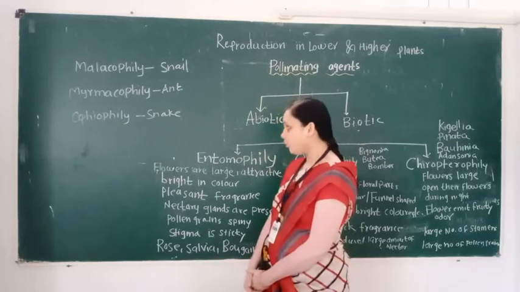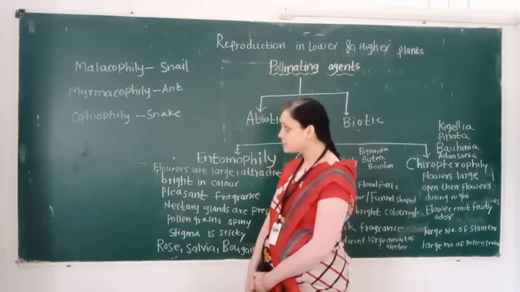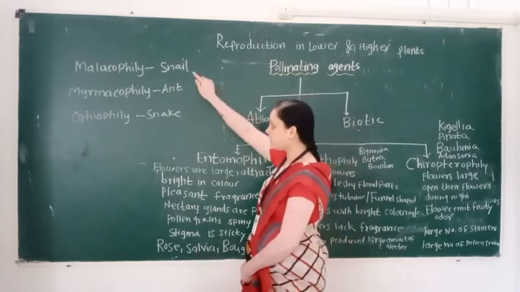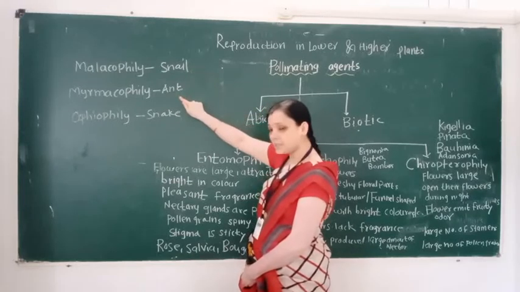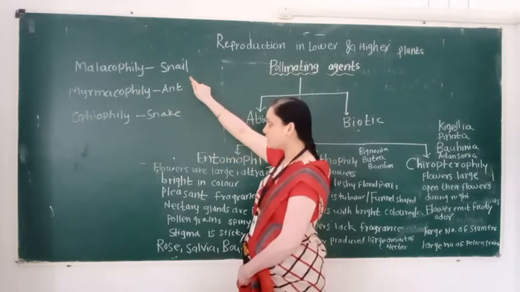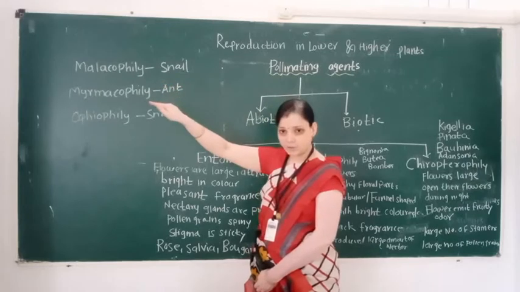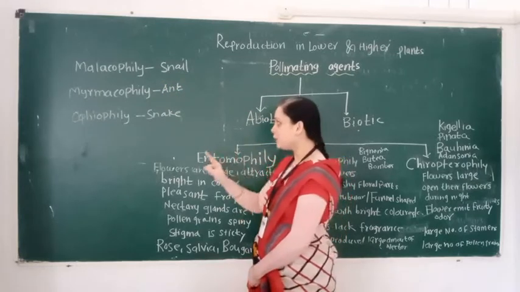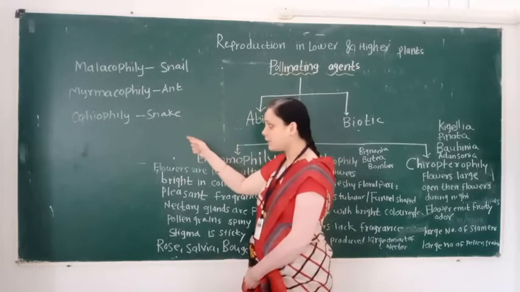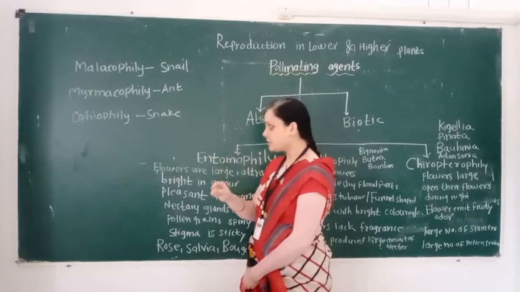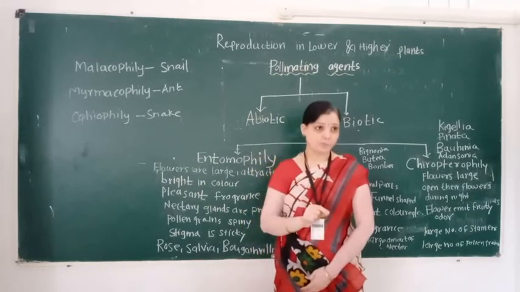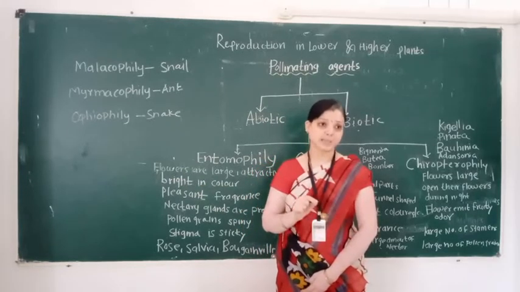And when pollination takes place by snake, it is called ophidophily. So here the pollinating agent is a snail, here an ant, here a snake. These are types of biotic pollinating agent.